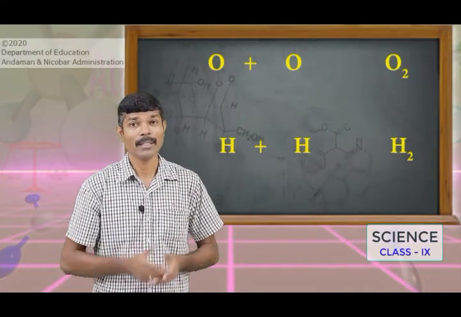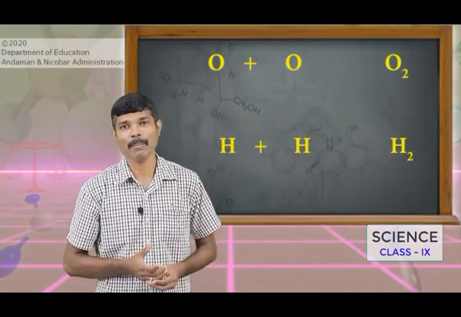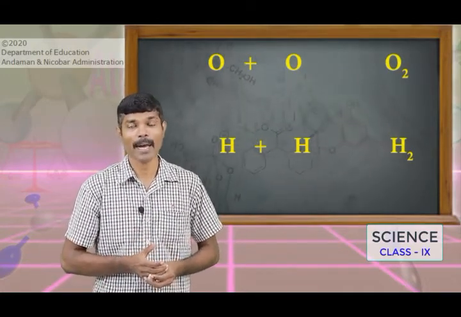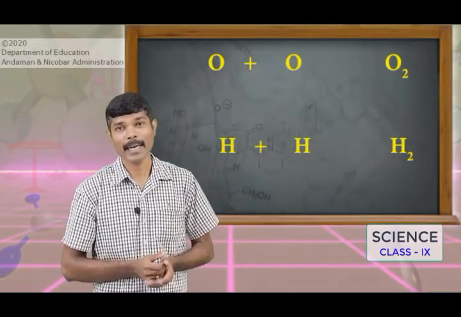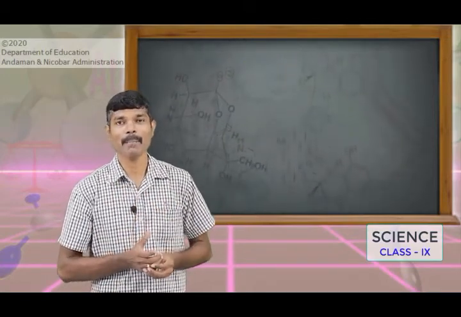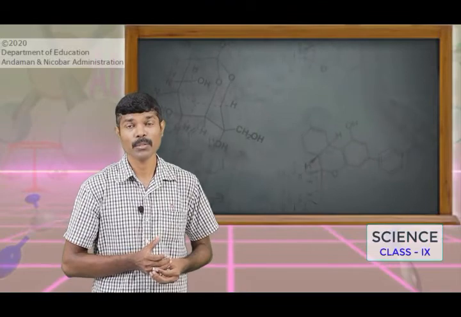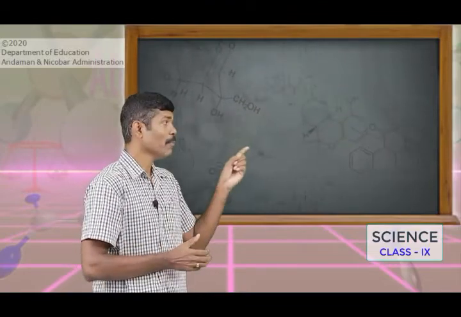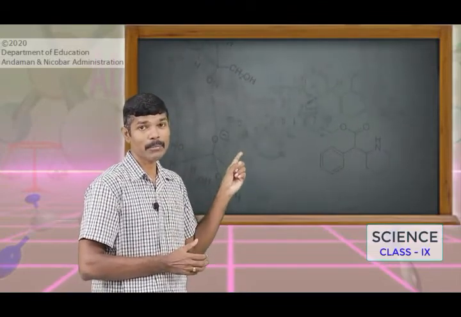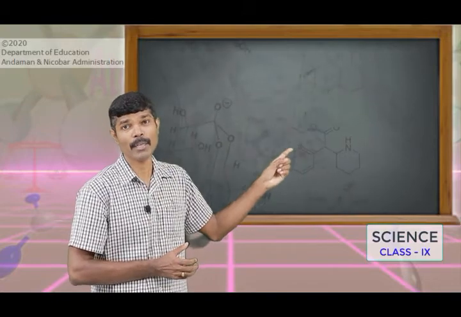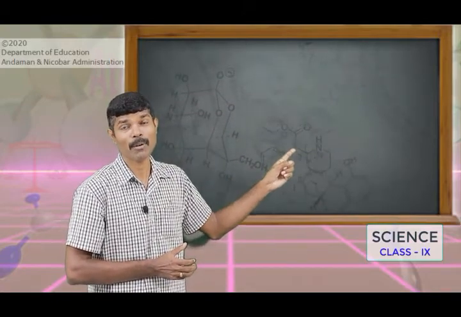We call these molecules formed by the combination of atoms. Here you can find that the same atoms are combined to form molecules. So we can say that the molecules are formed by atoms. So the molecule so formed is called a molecule of an element.